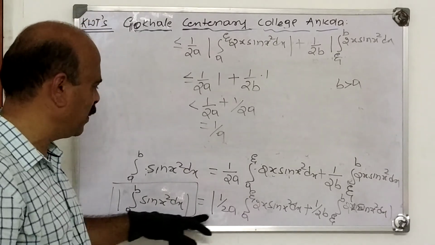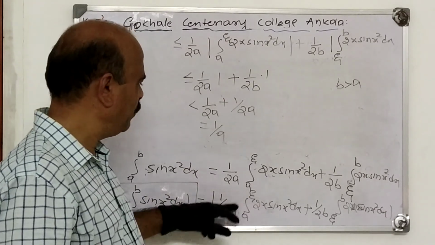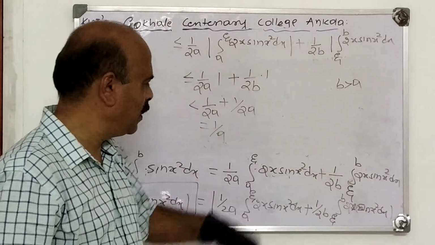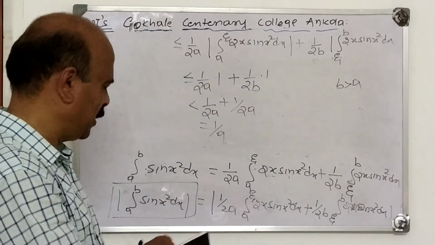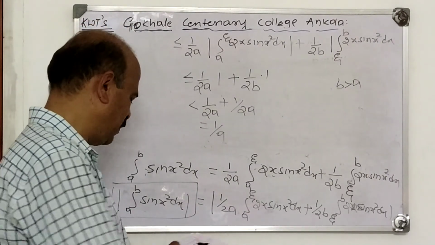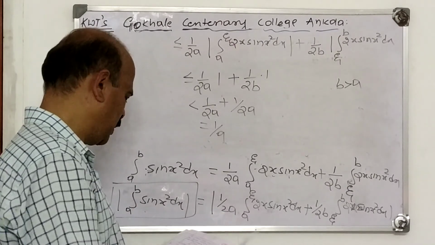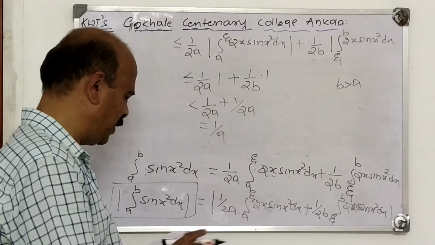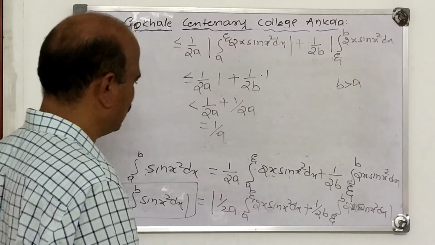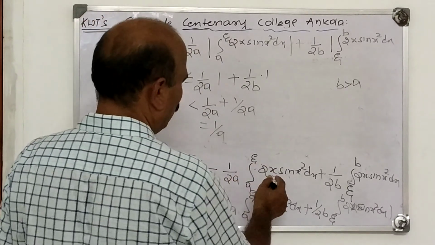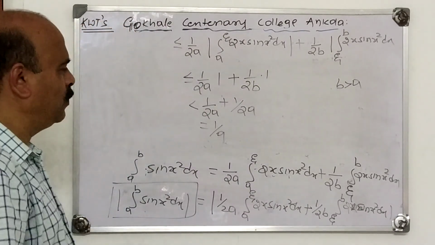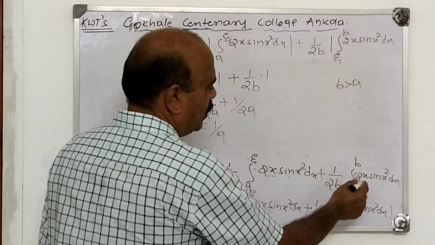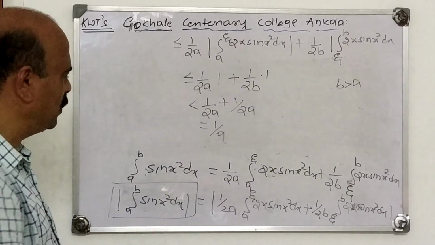Is it correct? What does the theorem state? The second mean value theorem is like this: psi of a times integral a to xi of f(x), plus psi of b times integral xi to b of f(x). What have we taken as f(x)? f(x) is 2x sin x square, and psi(x) is 1 upon 2x.